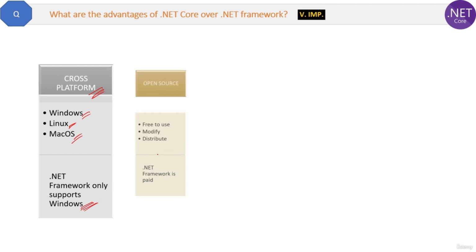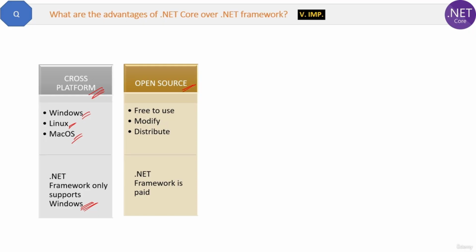Second advantage of .NET Core is it is completely open source, which means it is free to use, modifiable and distributable. Okay, whereas .NET Framework is not open source. Companies have to purchase the license to run .NET Framework based applications on their servers. For students it's free. .NET Framework is also free, but not for companies. Whereas .NET Core is completely free, including for companies also. Remember, .NET Core framework is free, but the IDE Visual Studio is not free.